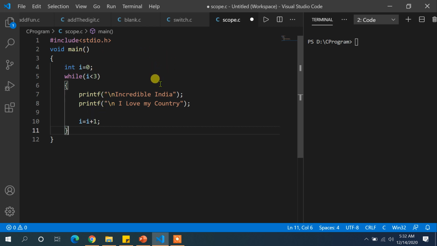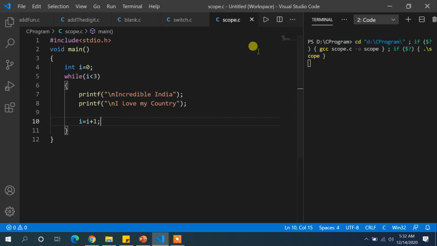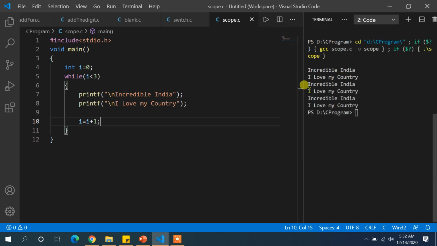First of all, let me run this code and I'll show you that these two statements will be executed 3 times, and 3 times these values get printed. After that I will show you how these statements get executed. Let me run this code. If you run this code, you can see all these things get executed 3 times. This is one time: Incredible India, I love my country. Incredible India, I love my country. Incredible India, I love my country. So it gets executed 3 times.